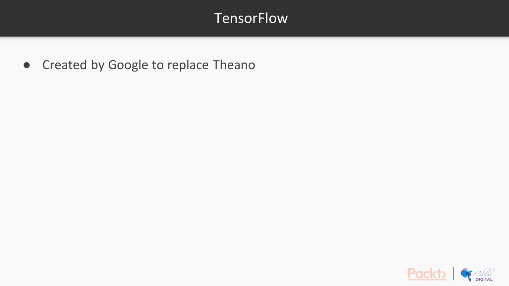TensorFlow was created by Google to replace a framework called Theano, which is no longer under active development and support, so there's no need for us to care about that. TensorFlow is written in Python over C and C++, and uses C and C++ mainly to speed up the calculations required in doing deep learning.